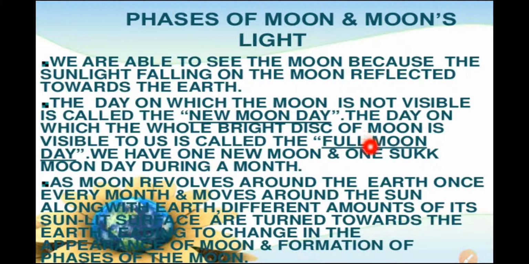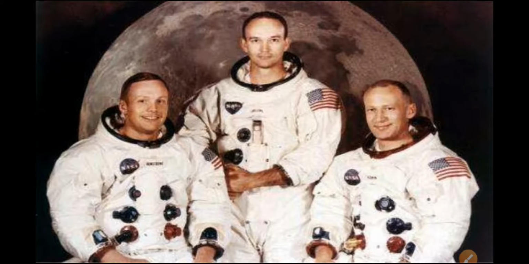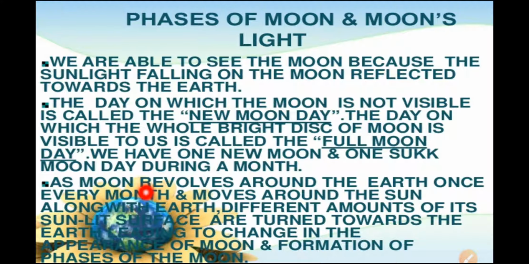Here it should be a full moon day. Here is a little correction. So we have one new moon day and one full moon day during a month. In the month there is one full moon day and one new moon day, meaning one Amavasya and one Purnima.